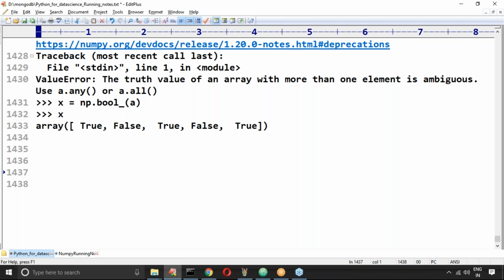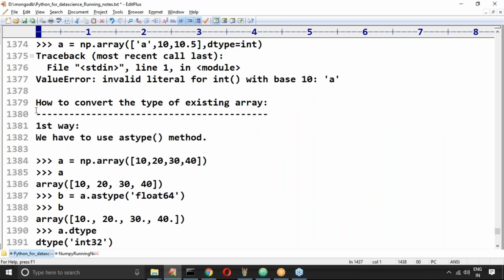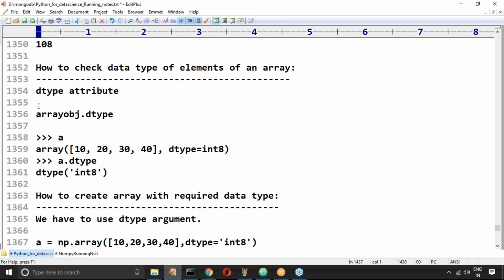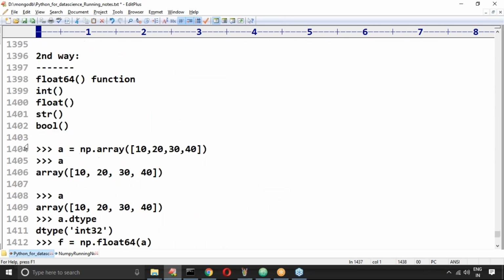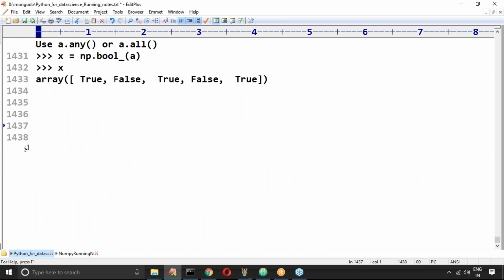Next, how to check the data type of an array, how to convert the data type of an existing array, and how to create an array with a specified type. All the things are very clear for you people. This is just a small piece of information about data types. Everyone is in a position to understand. Clear, right?